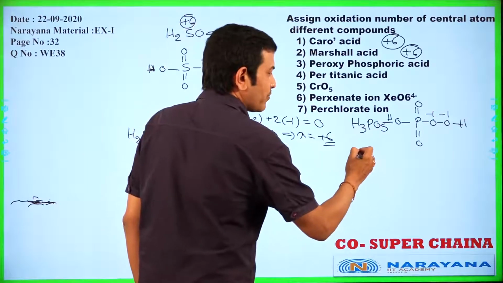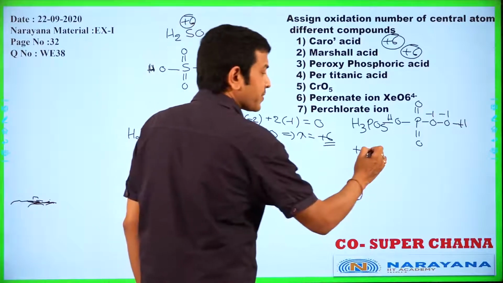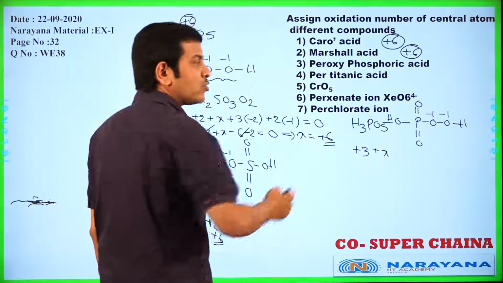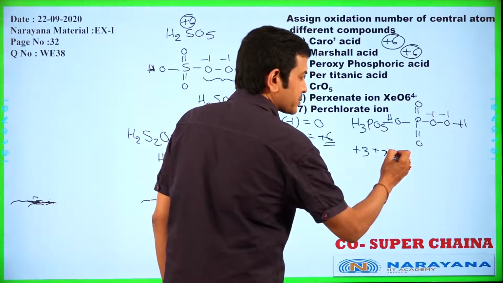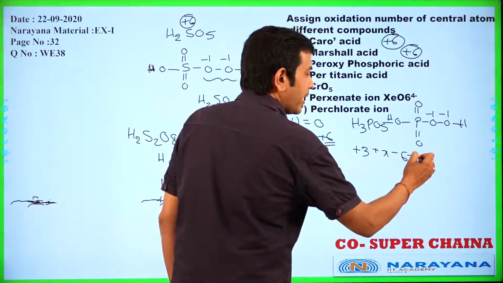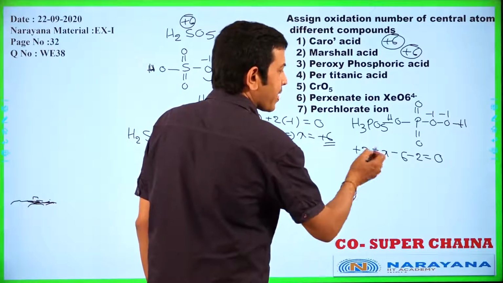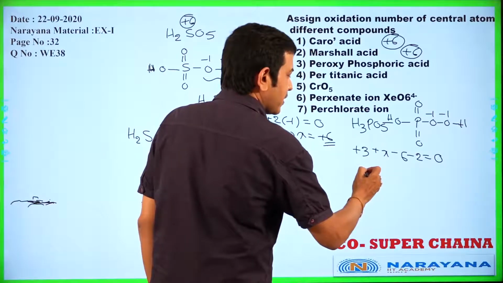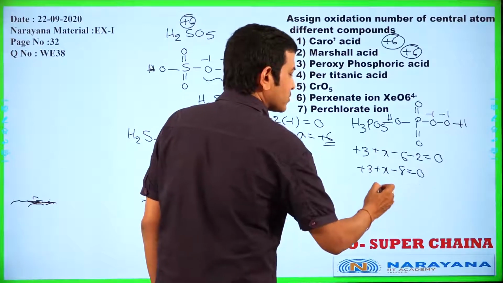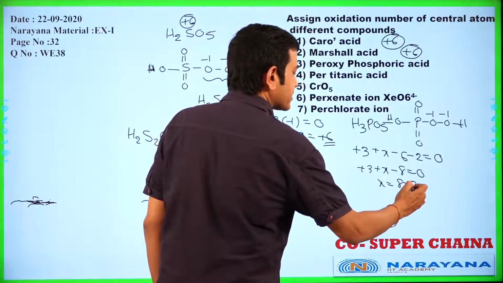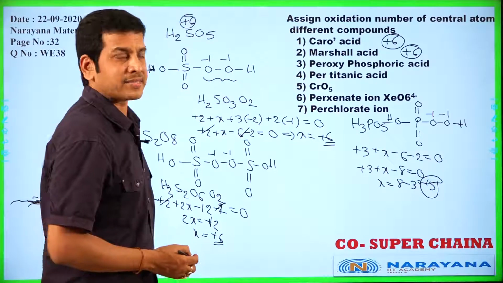Then H3PO5: 3 into +1, that is +3, plus x. Out of 5, 2 oxygen atoms are -1, and the remaining 3 oxygen atoms are -2, which means -6, and -2, is equal to 0. Next, +3 plus x minus 8 is equal to 0. x is equal to 8 minus 3, that is +5, the oxidation number of phosphorus in peroxyphosphoric acid.